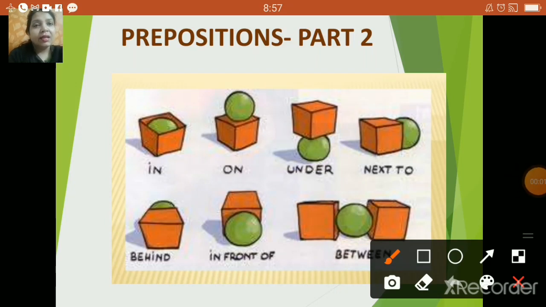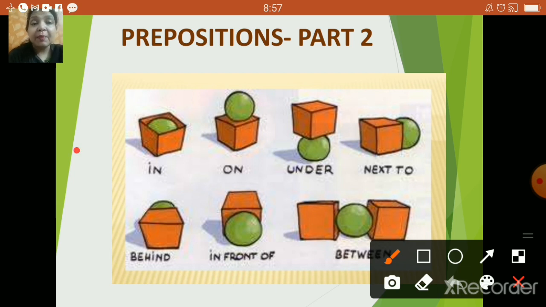Children, let's start today part 2 of preposition. Yes, make sure that you're going to sit with your grammar book, notebook and a pen in hand. Now children, in the previous video we did a lot of prepositions, the types of prepositions. Now in this particular slide there are a few examples. Let us check these examples.